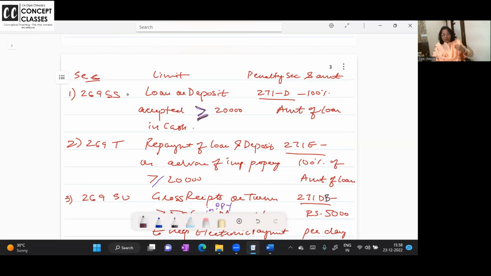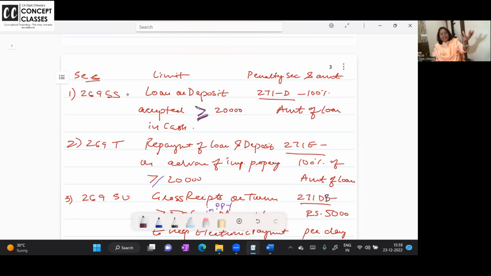If you take a loan or accept a deposit from anyone above 20,000 in a single transaction in cash, then this transaction will completely become your income, and a penalty will be charged under 271D, equal to 100% of the amount of the loan.